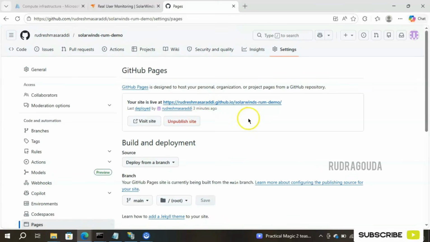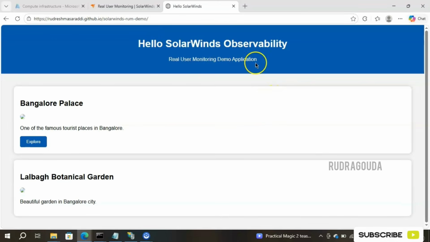Okay, my website is hosted in this particular place from GitHub. Let me click on that so that it will show the result. Yeah, this is the website I wanted to track or do the real user monitoring on in SolarWinds. So it is going to display the important places in Bangalore. One is Bangalore Palace and another one is Lalbagh Botanical Garden.